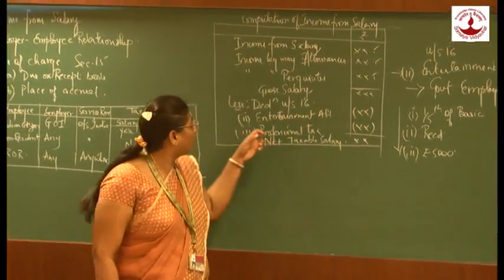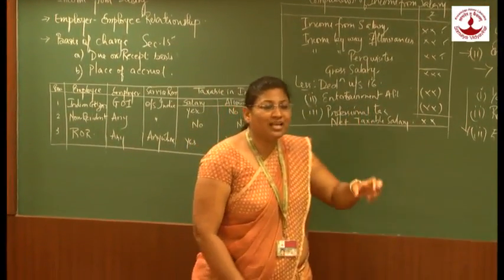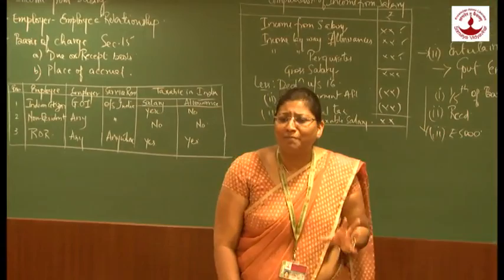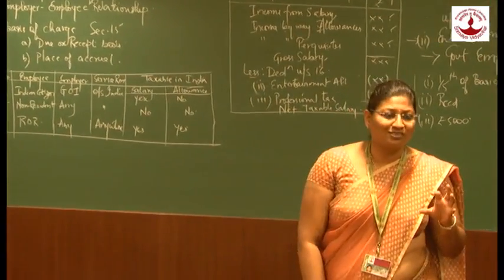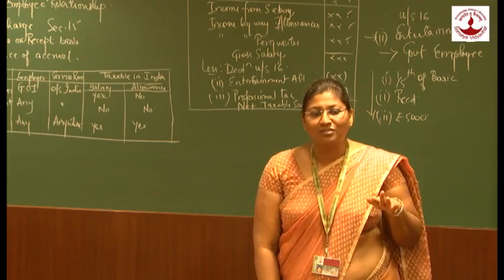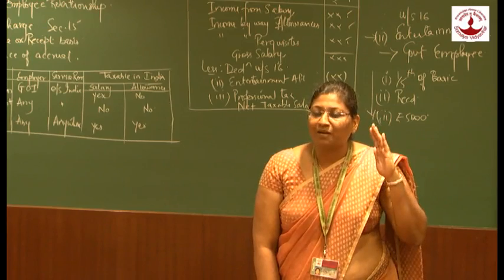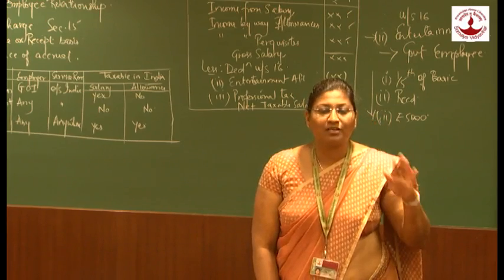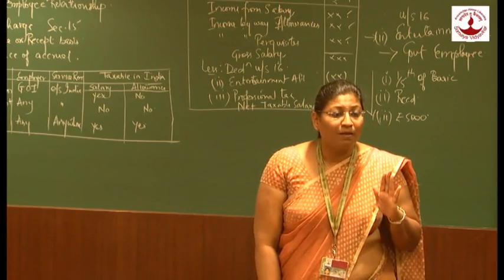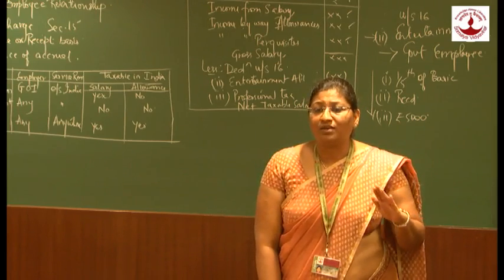And the second component of deduction is professional tax. Professional tax is nothing but tax which is levied by the state legislature. And this tax, as per Maharashtra, has a maximum limit of 2,500. It can be used as a deduction only if it is paid. If it is payable or outstanding, we can't claim the deduction.